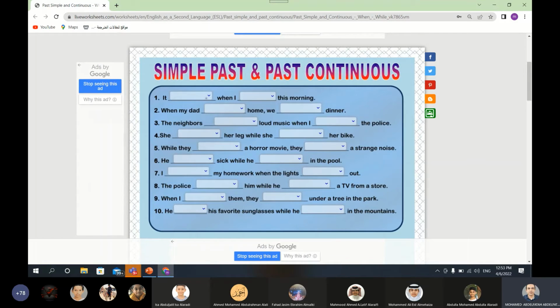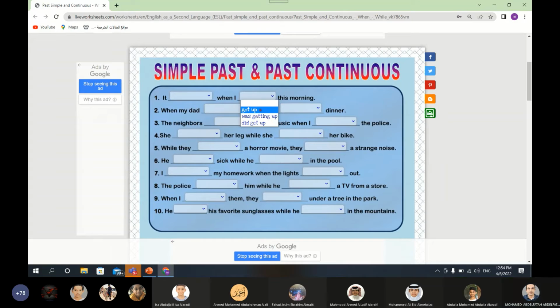It was raining, when I got up this morning. It rained, raining, was raining, when I got up, was getting up, did get up this morning. Your choice depends on when or while. Look here, we have got when. We use the past simple after when. When I. Which one is the past simple here, students? When I got up, when I was getting up, when I did get up. When plus past simple.